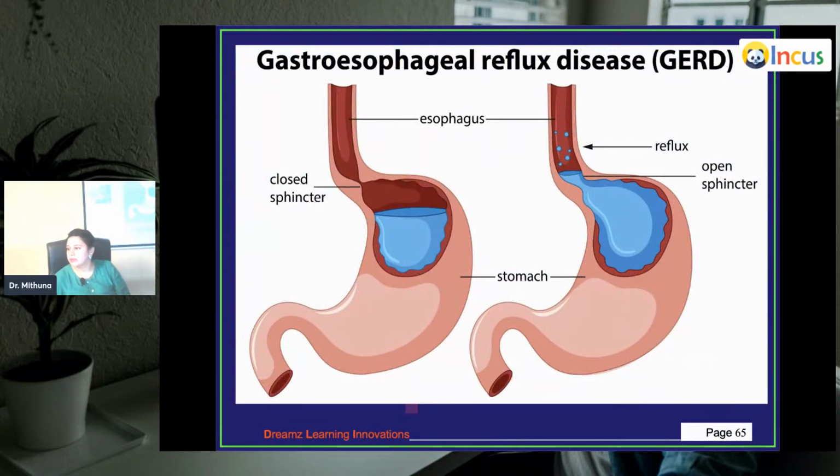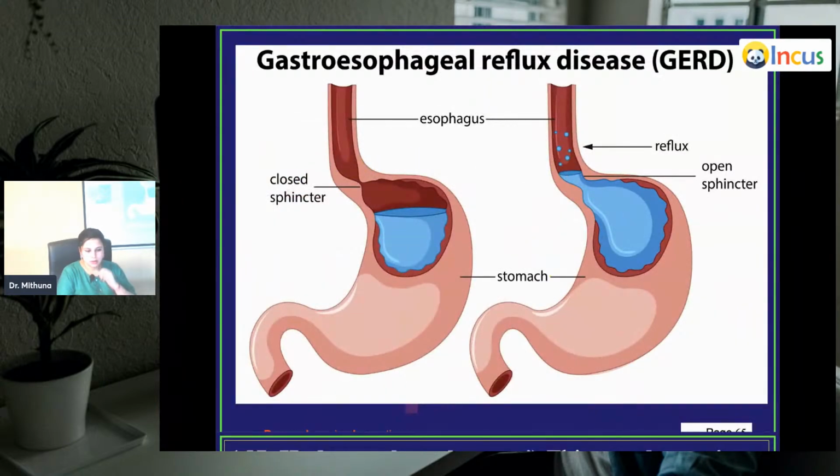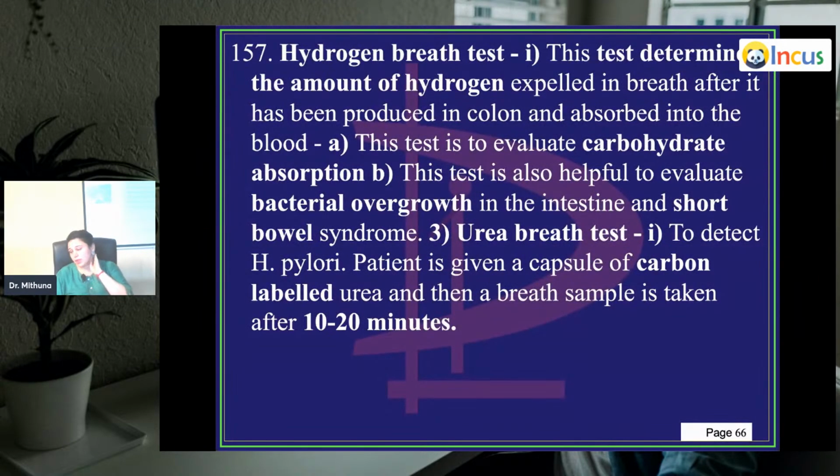So in layman terms, this is the esophagus, this is the cardia of the stomach, here you have the fundus, this is all the body and this is the pylorus. So here you have your LES, lower esophageal sphincter. Normally the acid is supposed to stay here in the stomach, but if you have a pyloric stenosis or if you have an incompetent lower esophageal sphincter, all this can get refluxed into your esophagus, going up. Okay, this is what is called esophageal reflux disease.